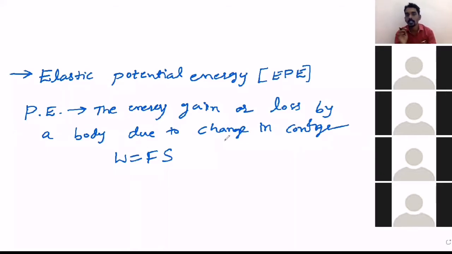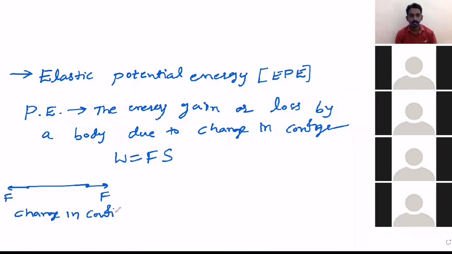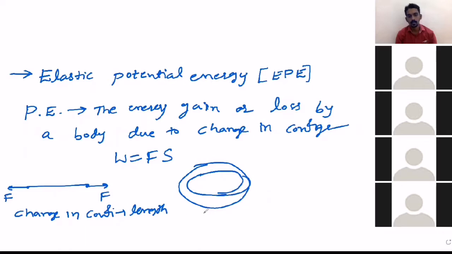One is change in length. Now you take a wire and apply the force. You pull from both ends like this, then stretch will happen. So change in configuration is nothing but in terms of length. Or else you take a spherical body and put it inside the liquid, then there is a change in volume.